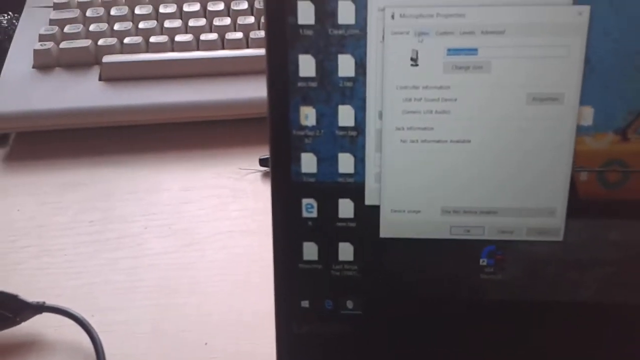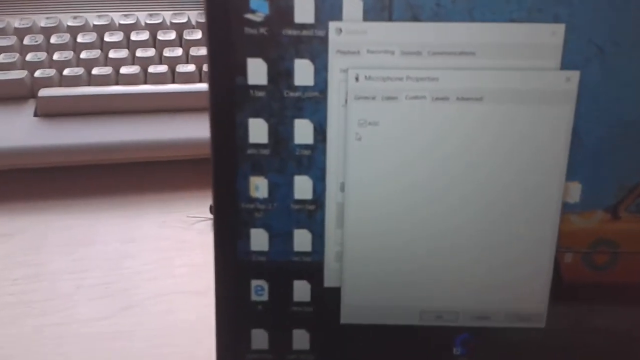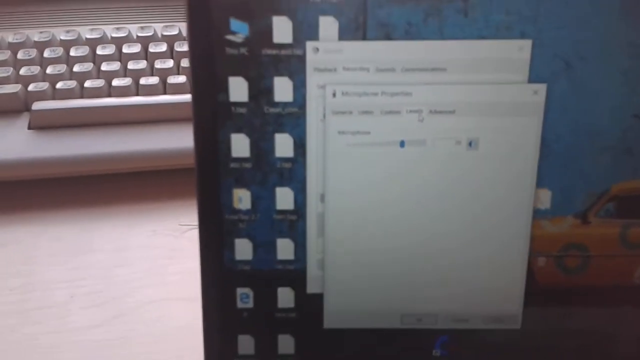You need to go to the sound settings, recording devices, and you'll need to find the USB microphone, set it as default and go to properties, and on the listen tab, listen to this device, apply. You need to go to custom and you need to untick the AGC, automatic gain control. We won't need that.